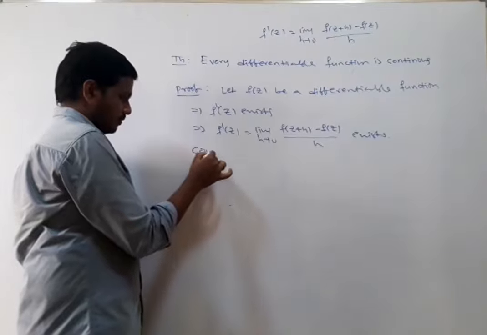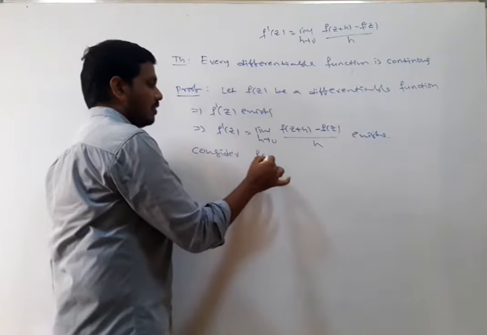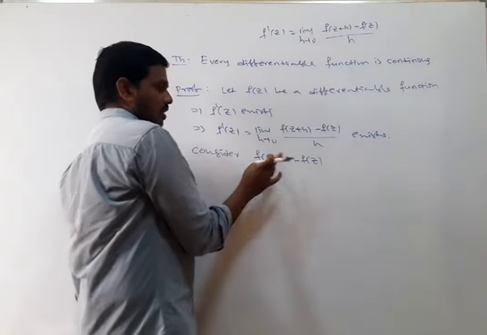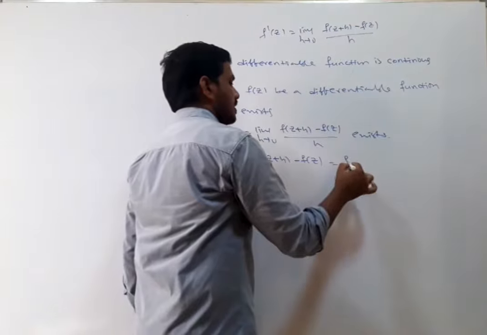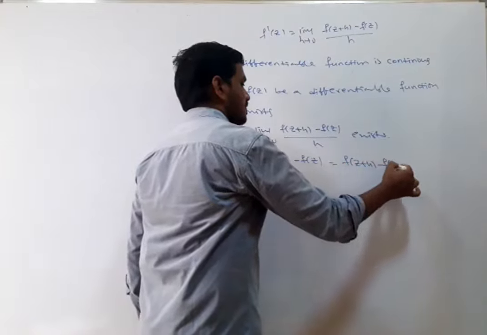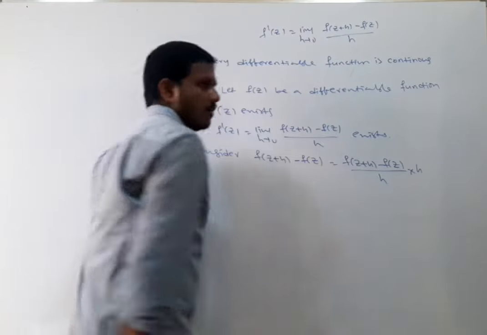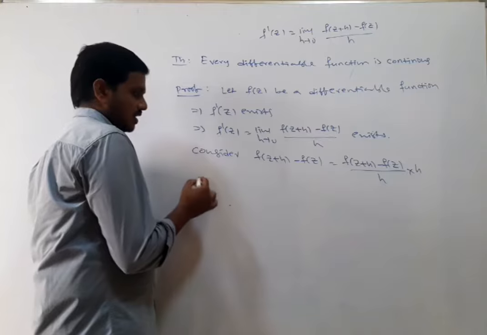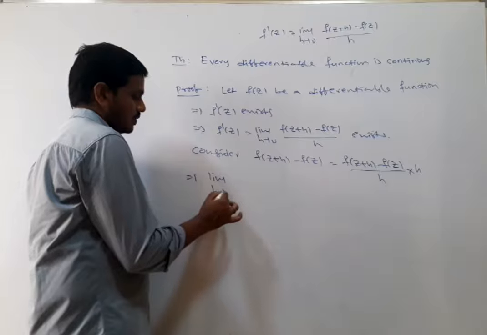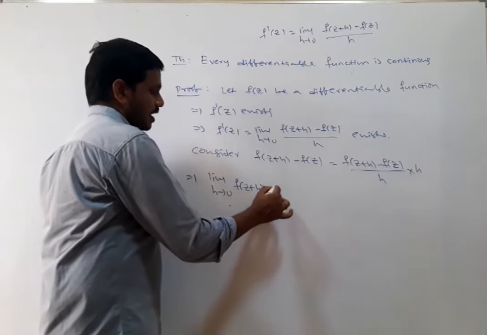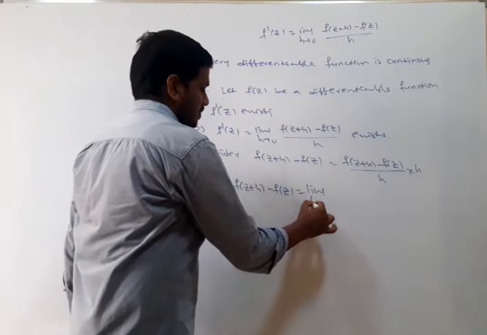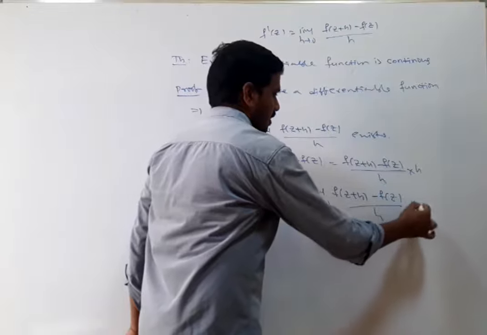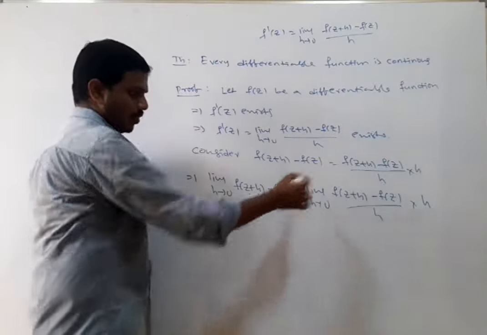Now consider the term f of z plus h minus f of z. This can be written as f of z plus h minus f of z, divided by h, into h. Multiplying by h and dividing by h, and taking the limit as h tends to 0 on both sides, that implies the limit as h tends to 0 of f of z plus h minus f of z equals the limit as h tends to 0 of f of z plus h minus f of z divided by h, into h. Now I am going to concentrate on the RHS.